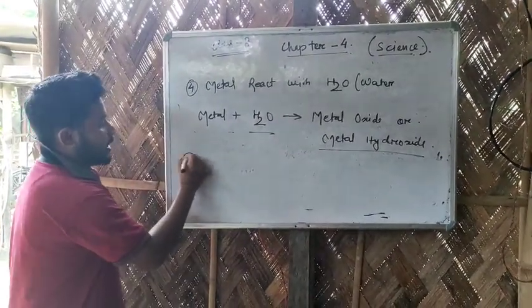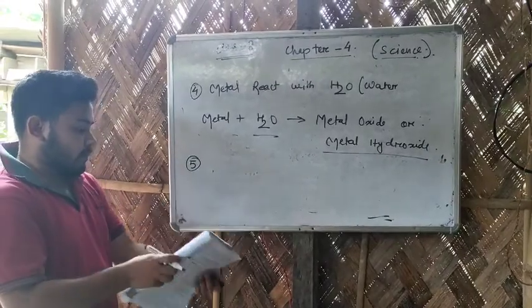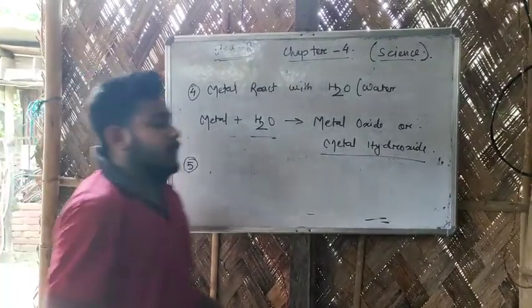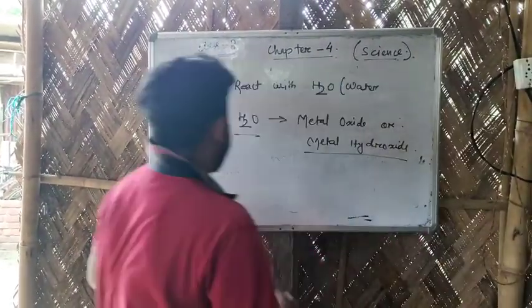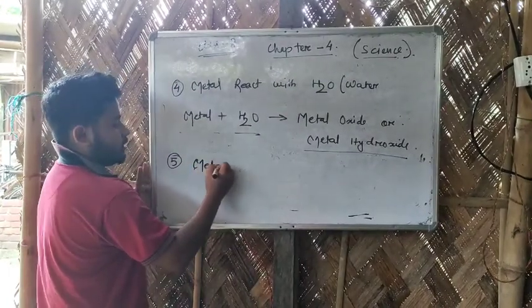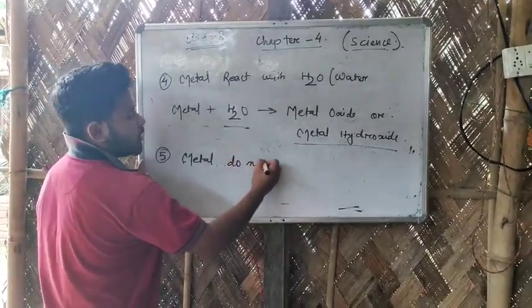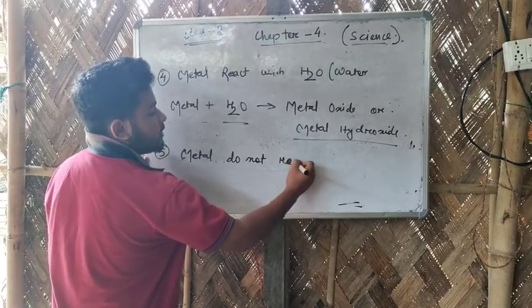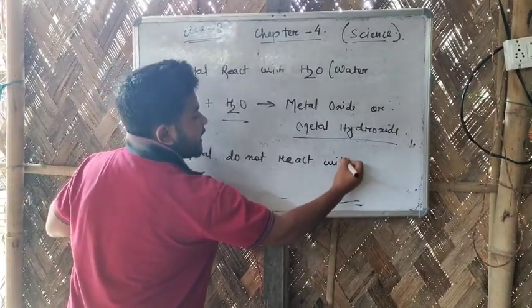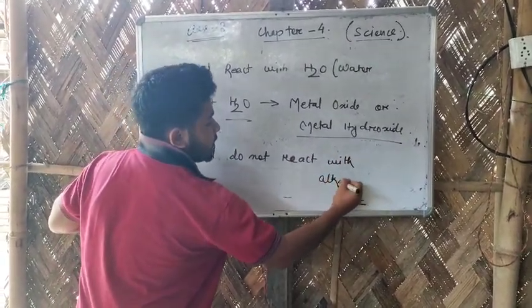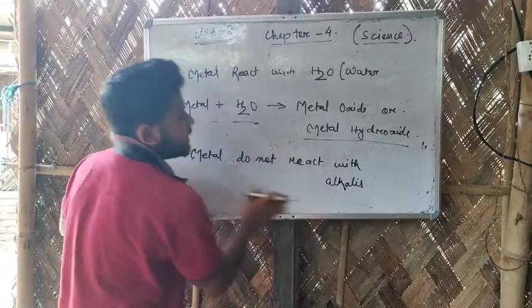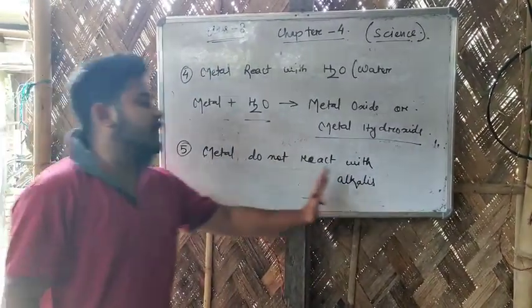The 5th one is that metals do not react with alkalis. This is the 5th and the last property. So no metal reacts with alkalis.